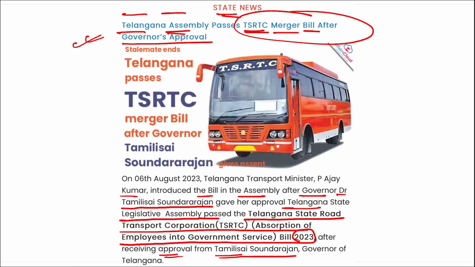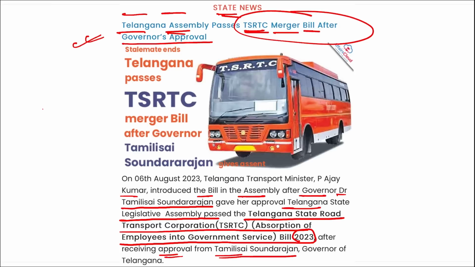Then remember, next thing, what is the main aim here? Here, the governor recommended a few changes in the bill, such as the emoluments of the absorbed RTC employees to match the state government scales of pay. Various benefits and salaries will also be as per the state service rules, with recognition and protection for future service in different capacities. Also, maintenance of buses to be taken care of by the government through outsourcing or by other means.